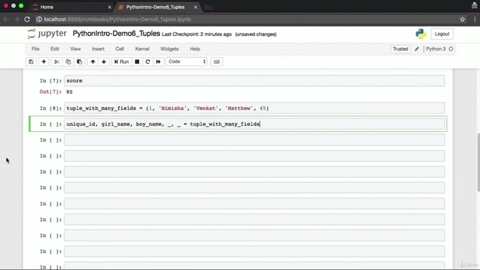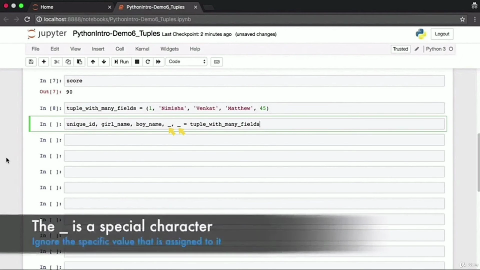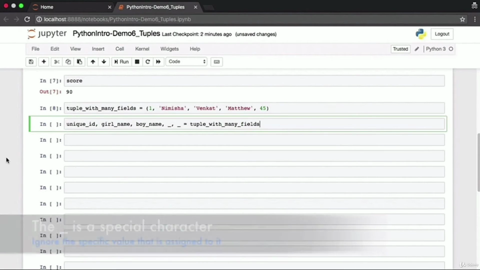The remaining 2 field values, which you're not interested in, will be assigned to the underscore. The underscore simply means that you're not giving the variable a name, you're not interested in those fields. They'll be assigned, but you'll no longer be able to access them. The underscore is a special character in Python, and it basically means any value that is assigned to the underscore can essentially be ignored. You're not interested in it.